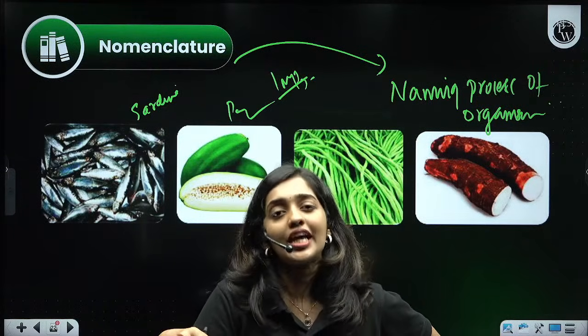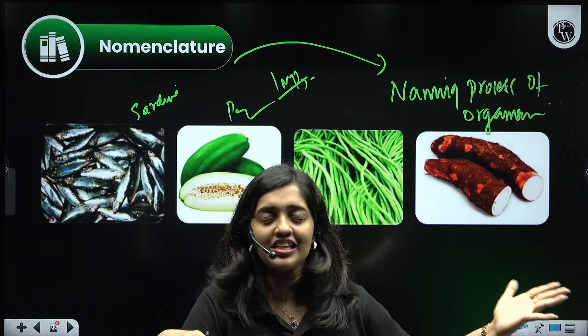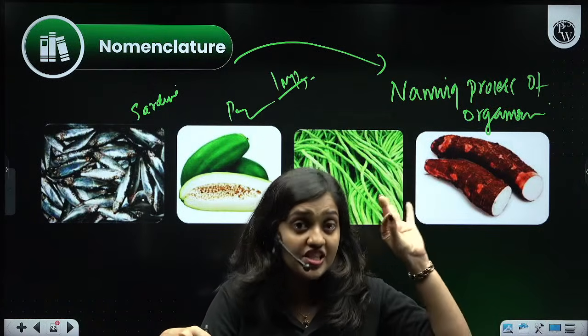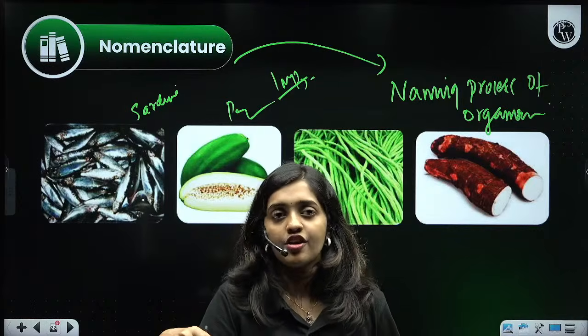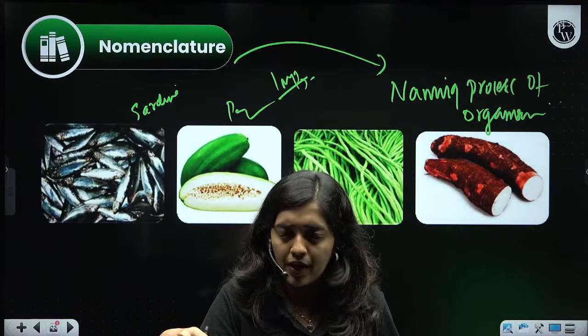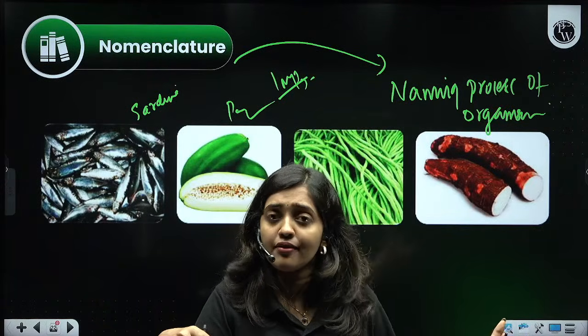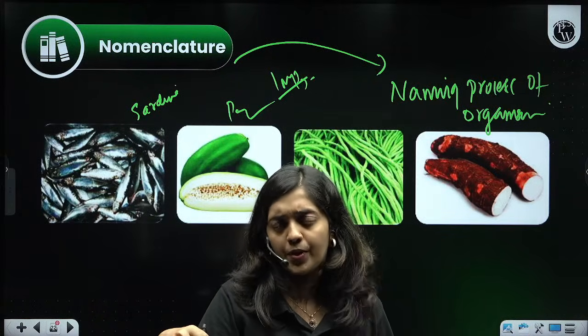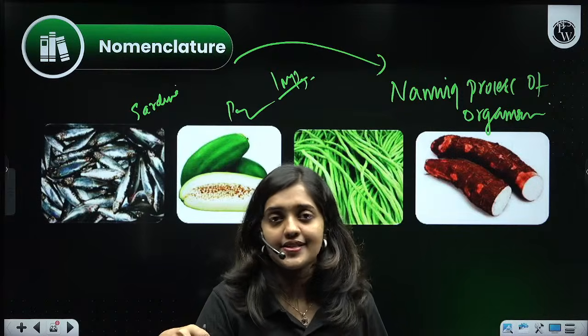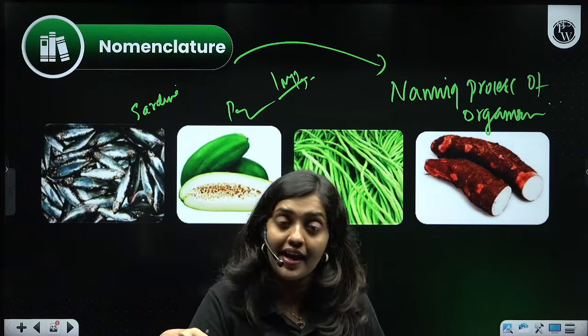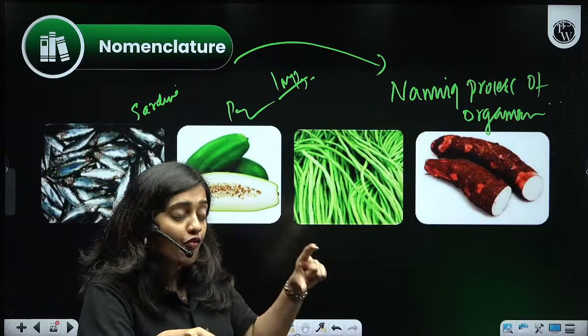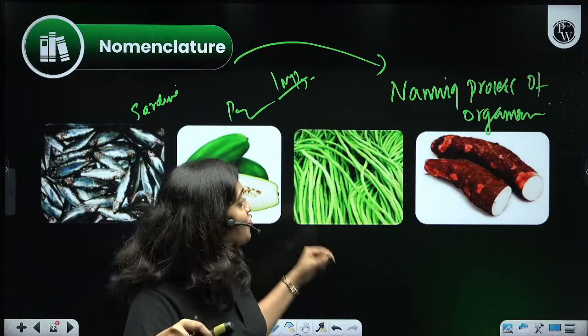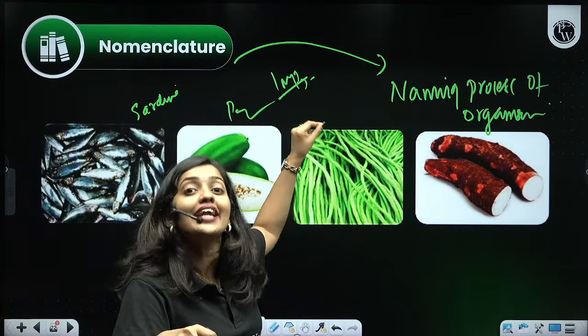But they thought this is not enough. People from different places have to deal with these organisms for scientific purposes, so the scientific world decided to give one single common name to each organism in terms of science.